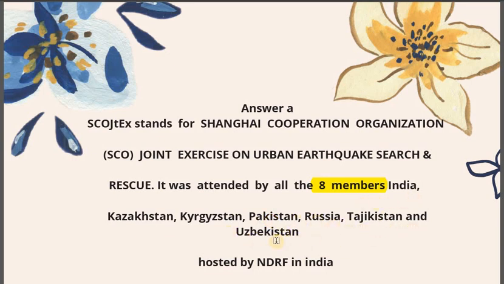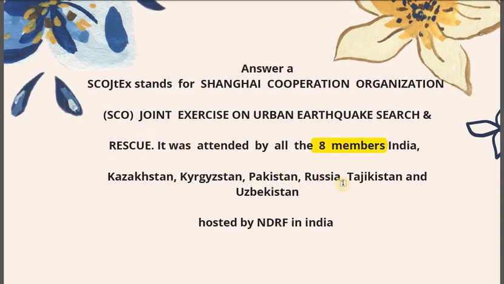So here, India and Pakistan are the recent members that have joined the SCO. China and Russia were there either way. Russia is here, now where is China? I forgot to mention China here, but China is either way part of the SCO, and we know this thing. So 8 members means all the members. It's India, Russia, China and the Central Asian nations. Now the Central Asian nations comprise Kazakhstan, Kyrgyzstan, Tajikistan and Uzbekistan.